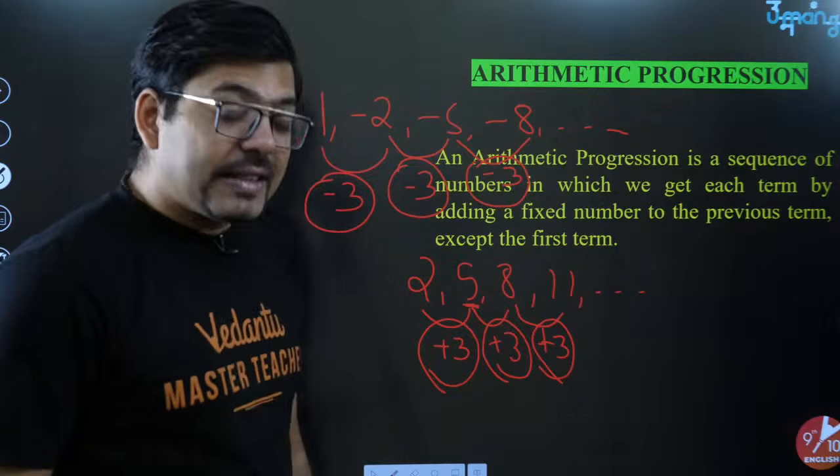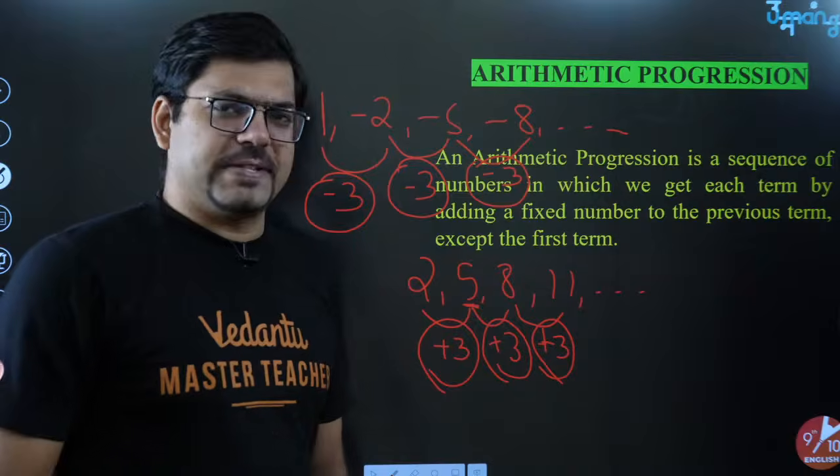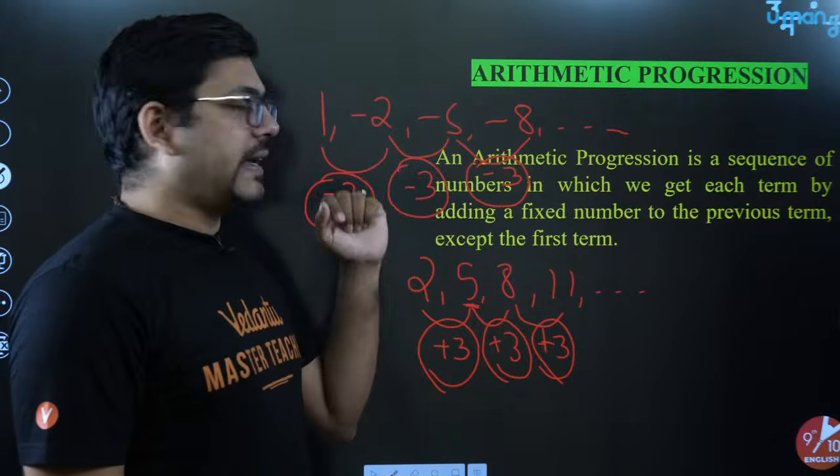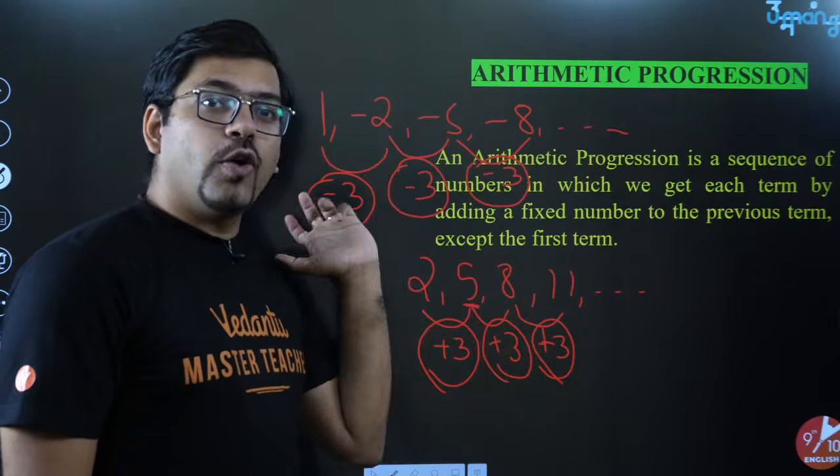So the thing is that the difference should always be constant. Whenever you do second term minus first term, third term minus second term, fourth term minus third term, all of them should be the same.